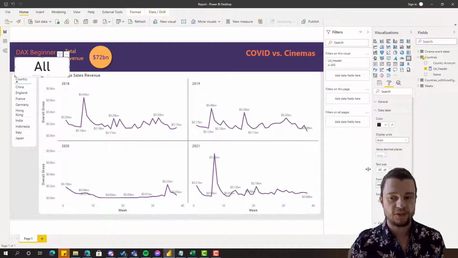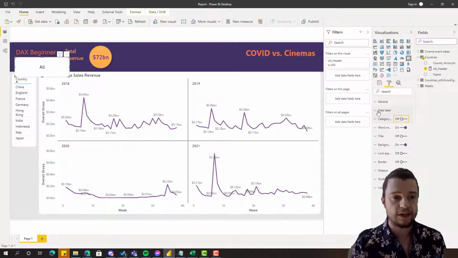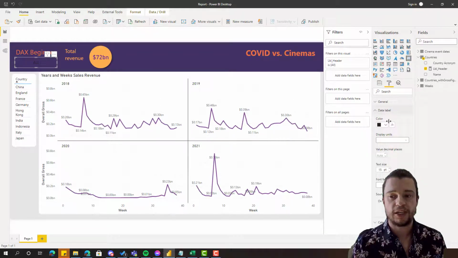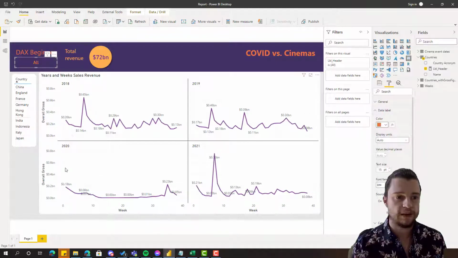So just going across here, I'm going to change this to size 15. And then I'm going to take off this category label. We can make that smaller again, and then we can take the background off. We might have to change the color as well, so I'll change it to that orange that we have above.